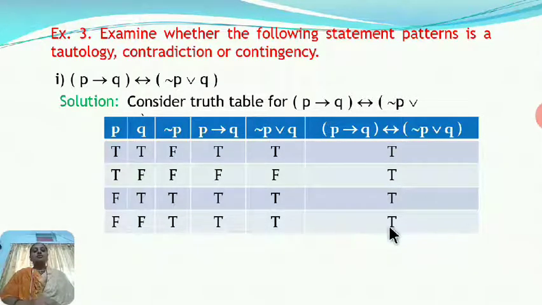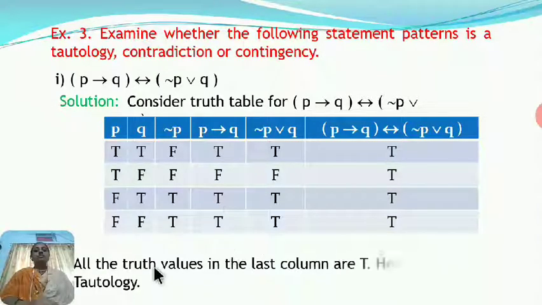Means here we observe that for all the possible combinations of prime components, the truth value for the given statement pattern is true. That is, the last column has all entries T, and therefore it is a tautology.